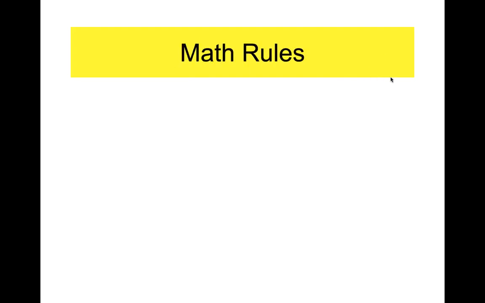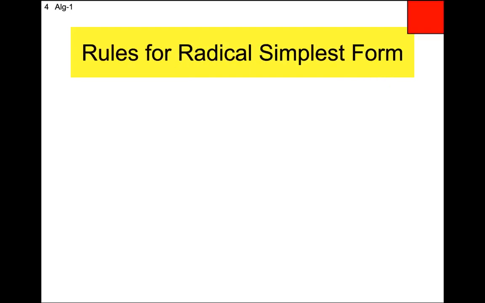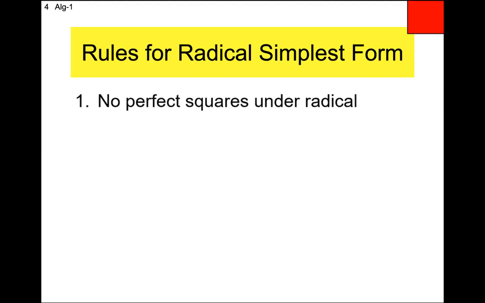All right. So these are the 3 rules that deal with division and square root symbols. There's just 3 of them. The first one is, and we've already been doing this, by the way, that you can have no perfect squares underneath the square root symbols. By the way, that's what we've been doing. Anytime we have a square root symbol, we get rid of any perfect square inside.